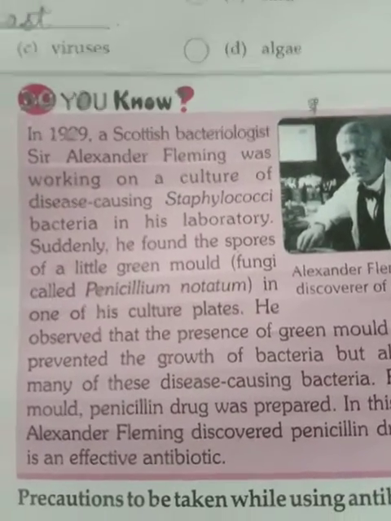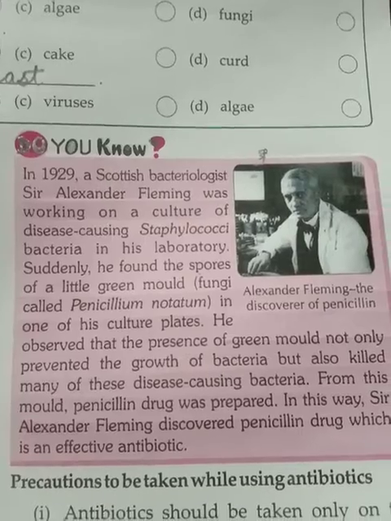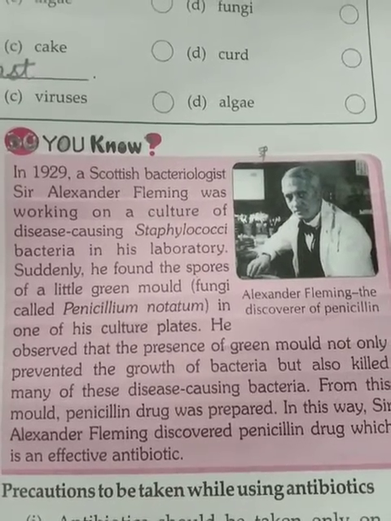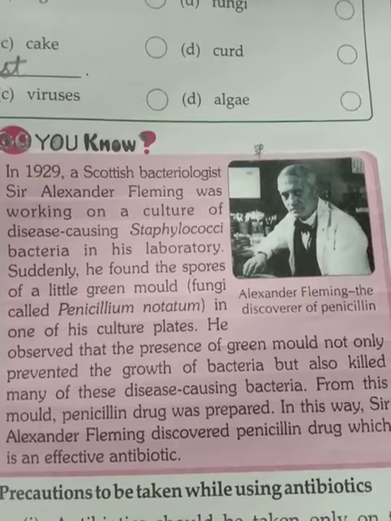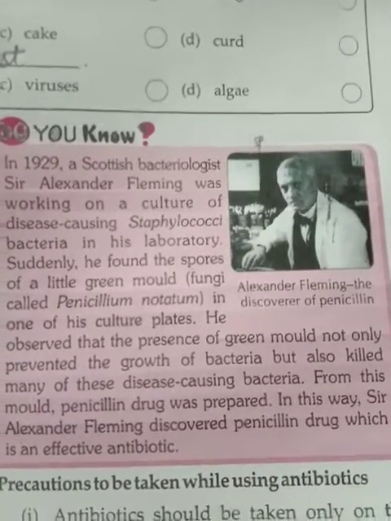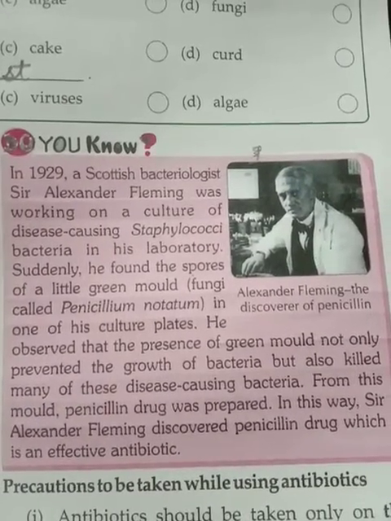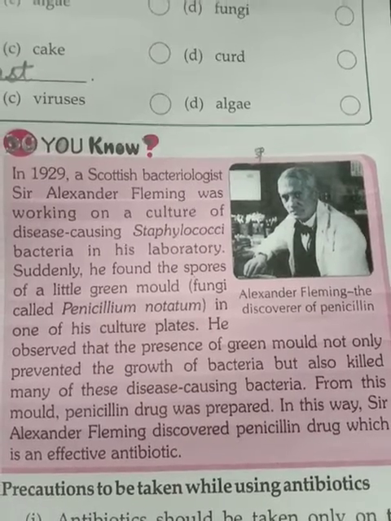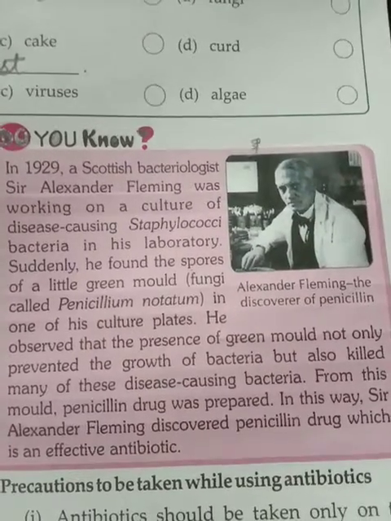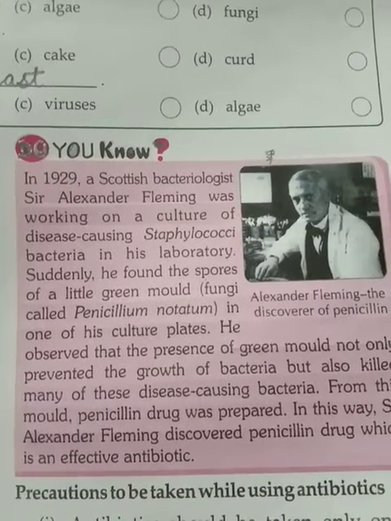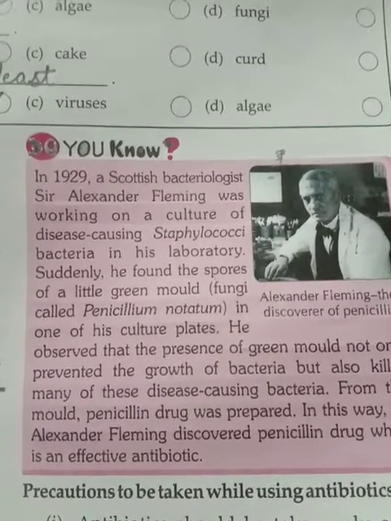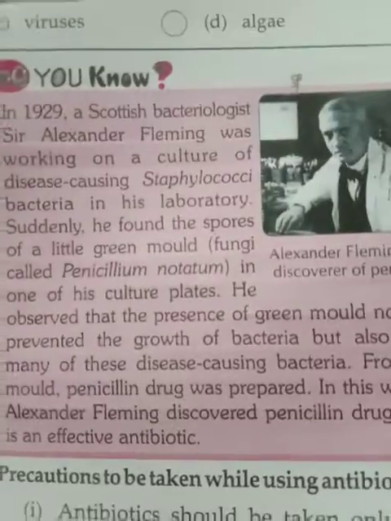He observed that the presence of green mold not only prevented the growth of bacteria but also killed many of these disease-causing bacteria. From this mold, penicillin drug was prepared. So it was a chance discovery. He was doing something else and he came to know that these are effective in killing the bacteria.